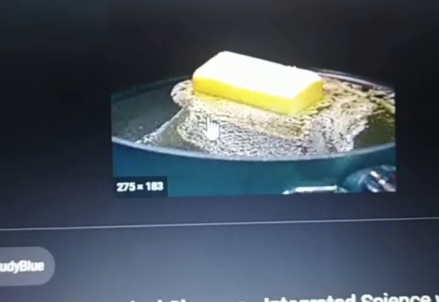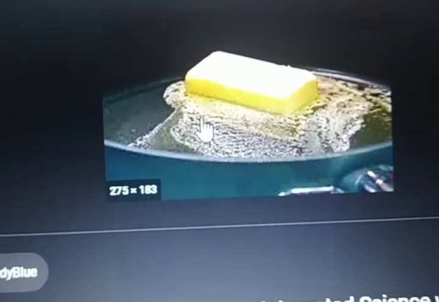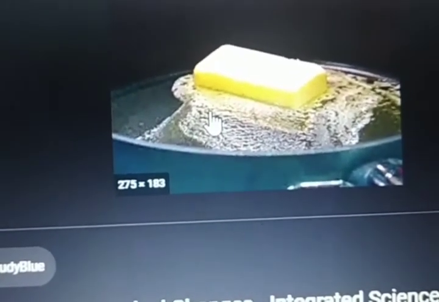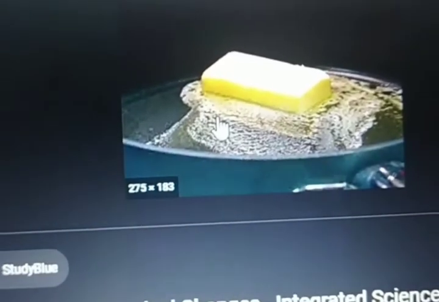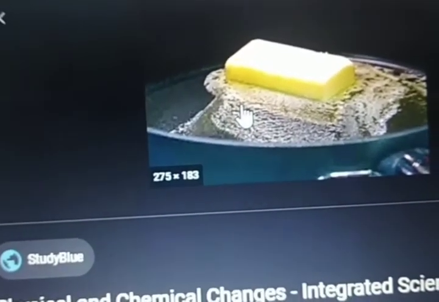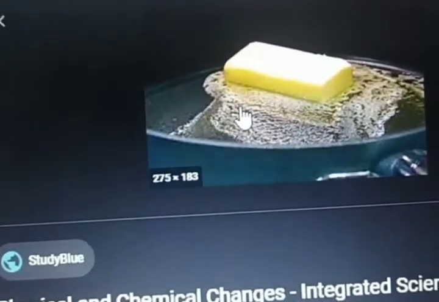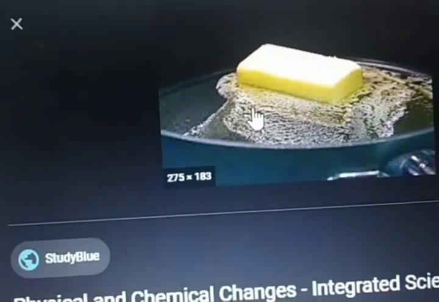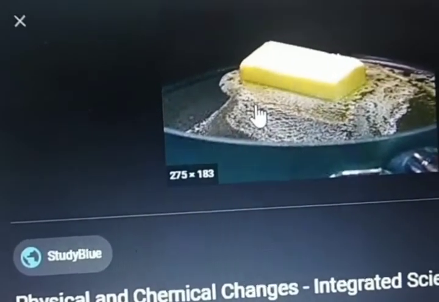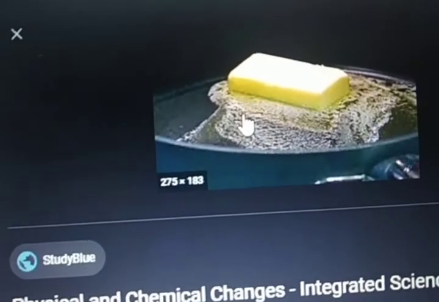The properties of ghee are different and the properties of butter are also different. So you cannot get back butter from ghee, right? Therefore melting of butter is a chemical change. Since after melting ghee is formed, you cannot get butter back. So that is why melting of butter is a chemical change.